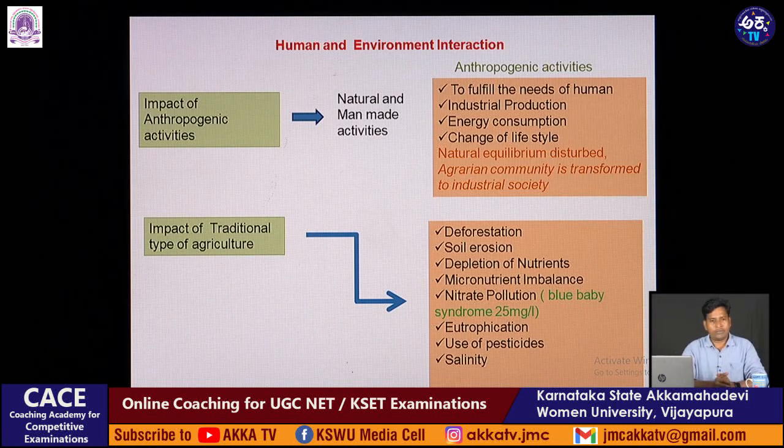And salinity is also one of the important points we have to remember, meaning where the salt concentration is more. How does it happen? If you use more fertilizers, the salt concentration in the soil will increase. Because of that, salinity happens, and when the salinity is more, that soil is not suitable for the cultivation of agriculture crops. All these levels have limits. If they cross the limits, they are definitely not suitable for cultivation.